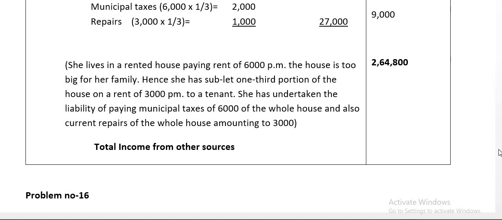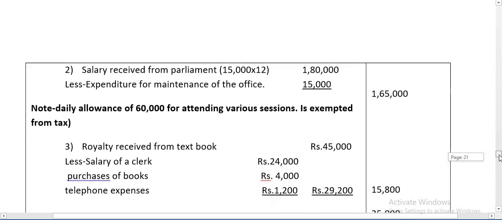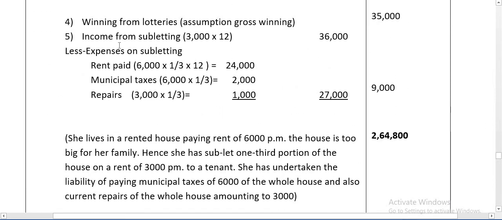See, this is the format of computing sublet portion. First, income from subletting. She has sublet 1/3 portion of the house on a rent of 3,000 per month. Ramani gave it for subletting, so she has received 3,000. That is the income. So income from subletting 3,000 into 12, 36,000. Minus expenses on subletting. Whatever expenses are incurred on subletting of a house should be deducted.